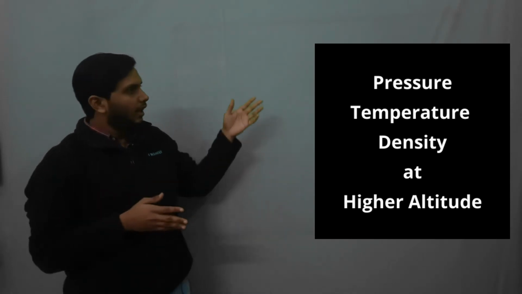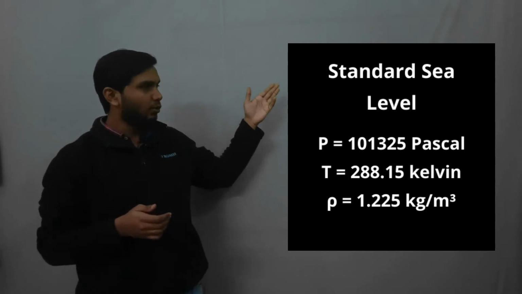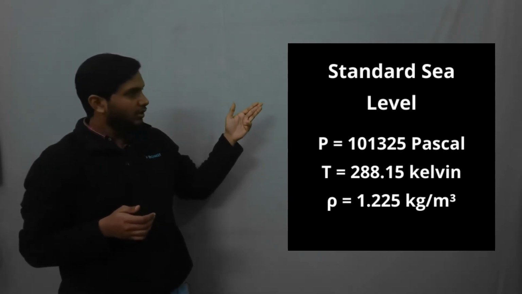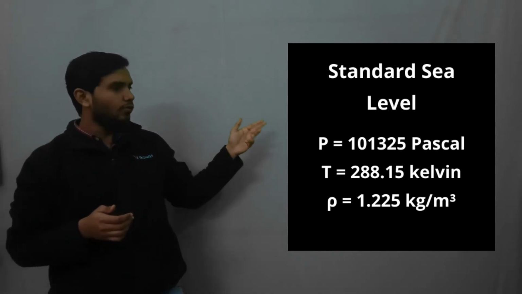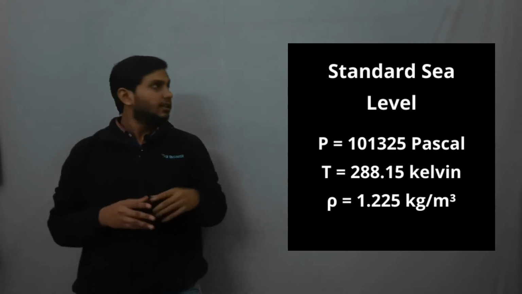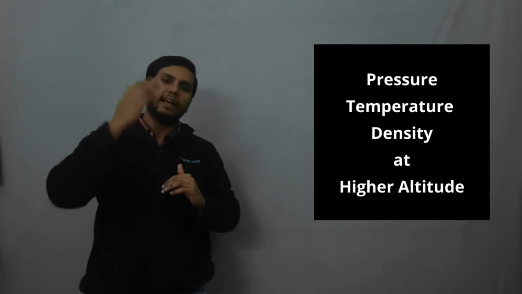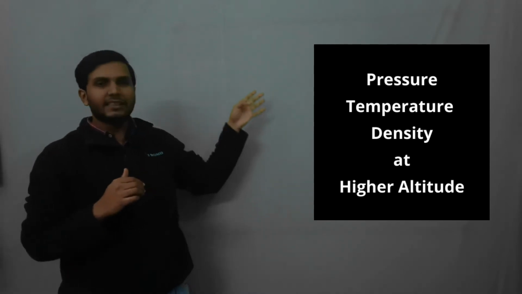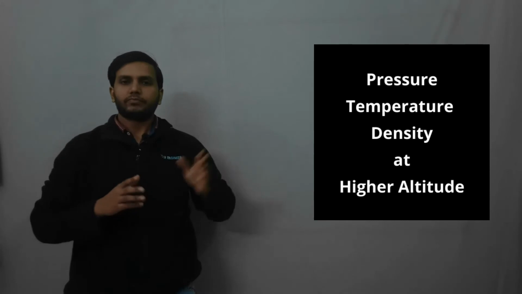At sea level, the density is 1.225 kilogram per meter cube, the temperature is 288.15 Kelvin, and the pressure is 101325 Pascal. These are the values at sea level. But from 0 kilometer altitude, if you go higher, how the pressure, temperature and density vary, that you have to calculate in the atmosphere section.